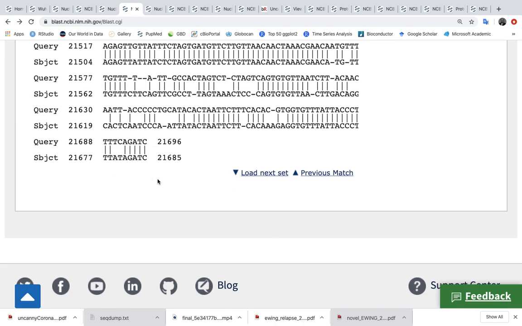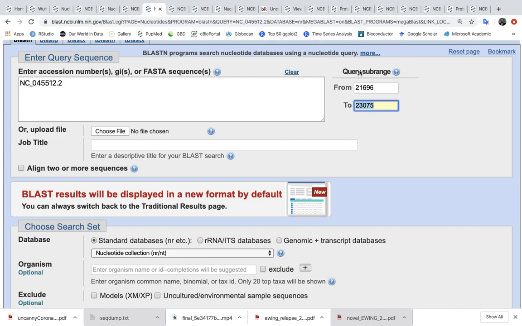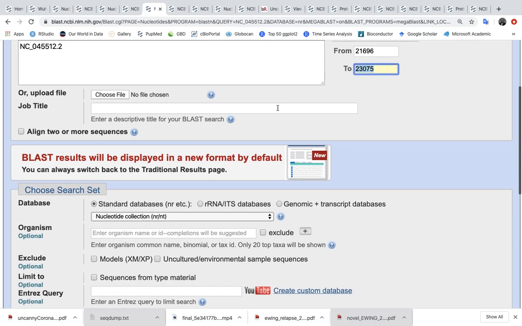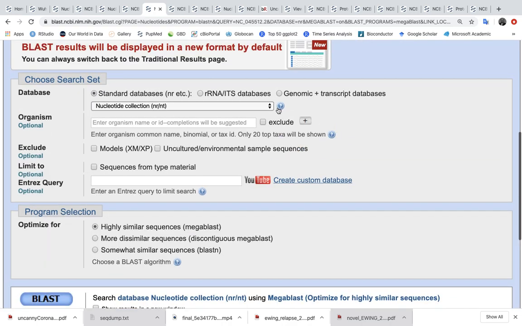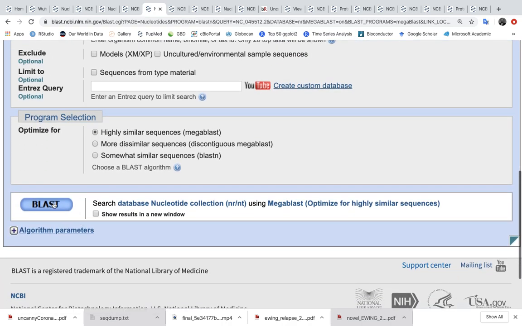Anyway, so in another aligning segment, the gap between them extends between 21696 and 2375, almost 1300 to 1400 bases, which is not present. So again, the scientists will go and blast this region because they want to know what it is, so they will blast it.